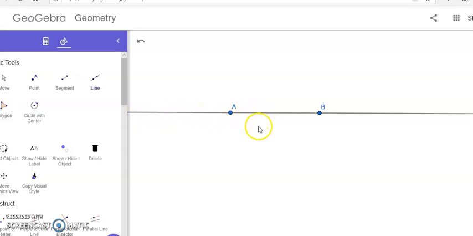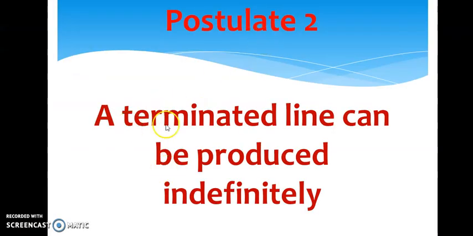This is what postulate 2 says, that a line segment can be extended on either side to form a line. This is our postulate 2. It states that a terminated line can be produced indefinitely.